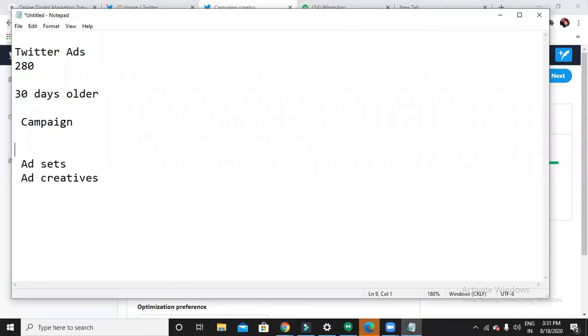Objectives. Objective and details. Budget, total budget, start and end date, pacing, campaign name. Very good. So Rafi had a lot of memory power. I have the notebook with me. Okay, so I'll choose objective next, then placement. I will forget everything. Then budget.